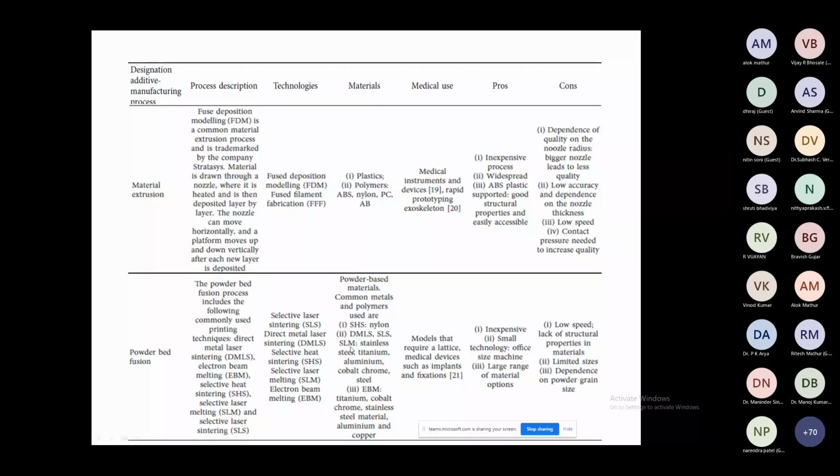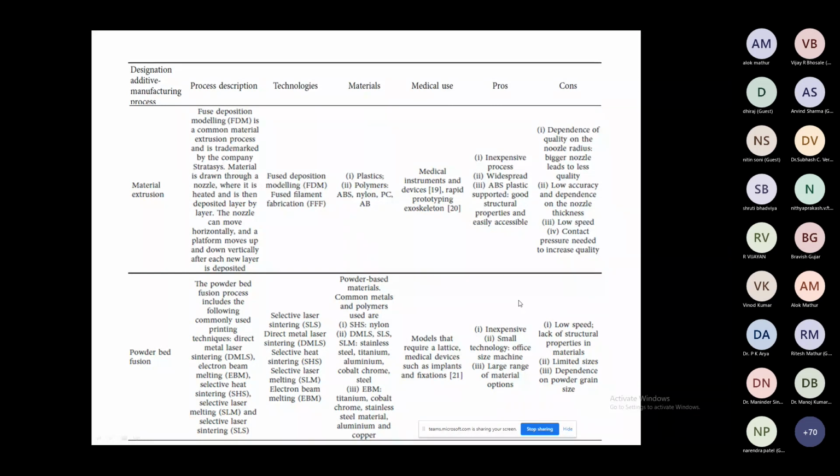Selective laser melting uses steel, titanium, aluminum, cobalt, chrome steels. For the EBM process, we have titanium, cobalt, chrome, stainless steel, aluminum, and copper. These types we can use. Models that require the latest medical devices such as implants and fixation; these types of equipment can generally be made with the help of powder bed fusion. The advantage is especially small technology, office-size machines, and a large range of material options. Disadvantages: low speed, lack of structural properties in materials, limited size, and dependence on the powder grain size.